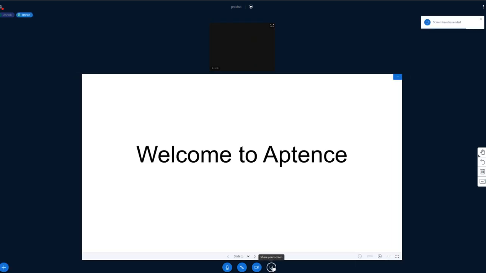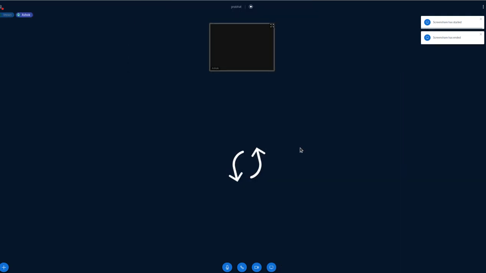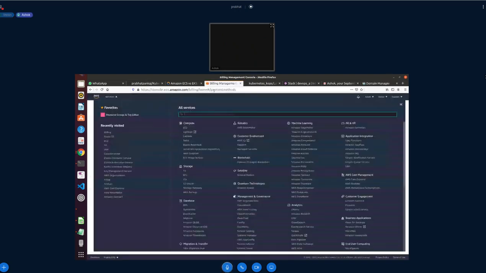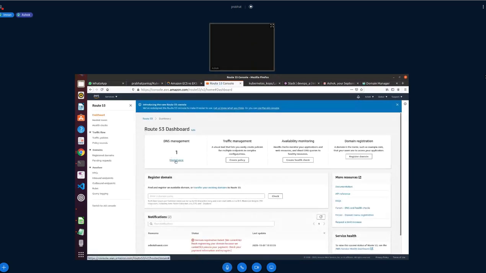So just go to here. Yeah, share your screen. Okay, so this is your domain name. Just copy this one and create the similar stuff. Go to your GoDaddy and create a similar hosted zone. Not here, go to your AWS, go to Route 53. Destroy the older one because it will be chargeable, $0.5 per month. So destroy this one.